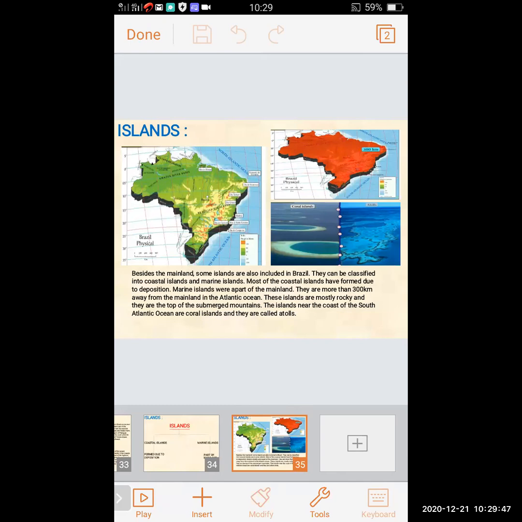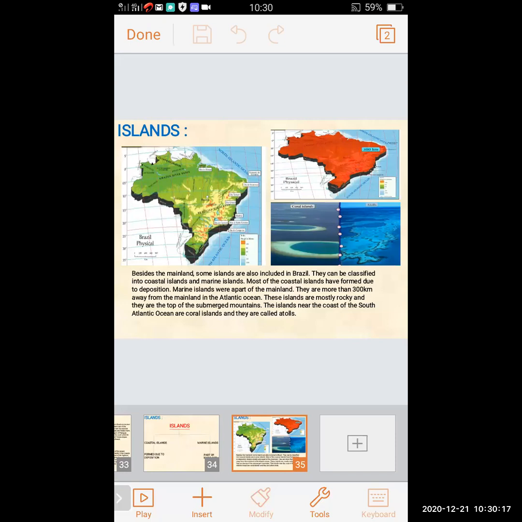They are more than 300 kilometers away. In the map we can see the red color shown 300 kilometers away from the mainland in the Atlantic Ocean. These islands are mostly rocky, and they are the top of the submerged mountain. The islands near the coast of the South Atlantic Ocean are coral islands, and they are called atolls.